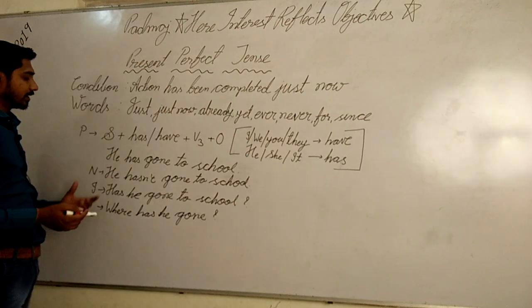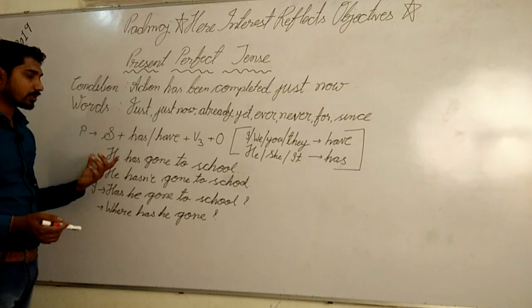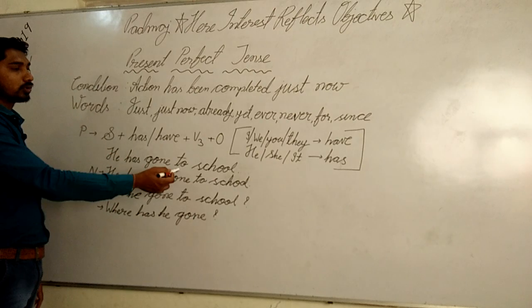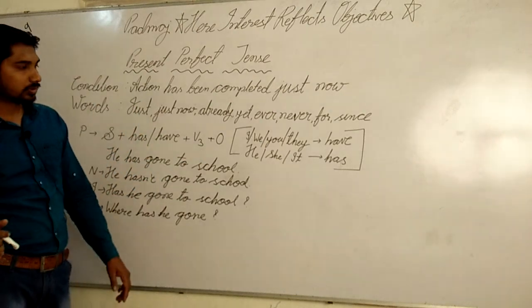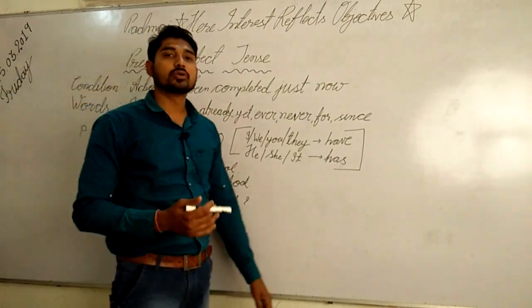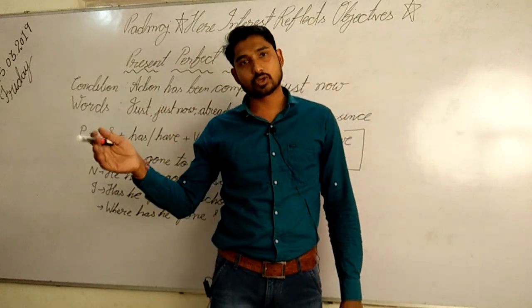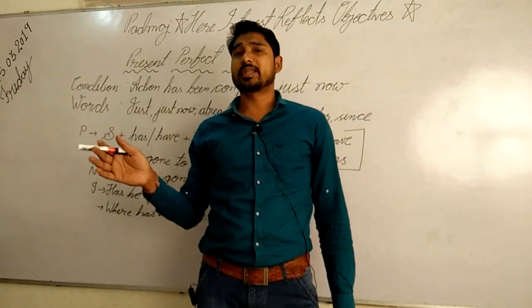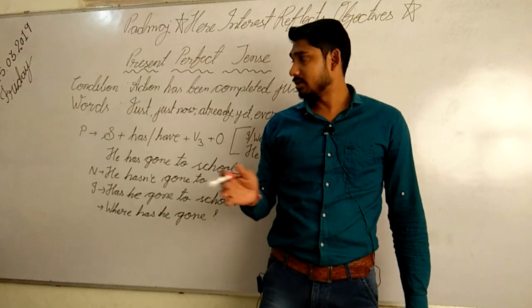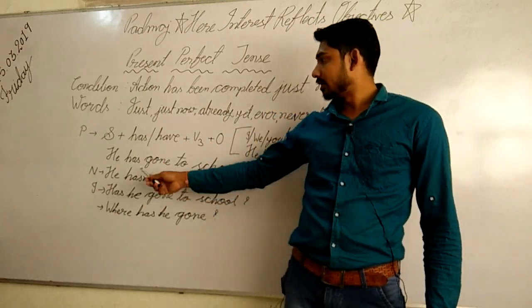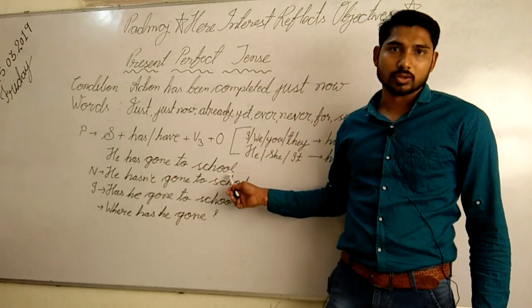But as I have selected he, I have written has. He has gone to school. There is no particular time mentioned here for when he has gone to school.